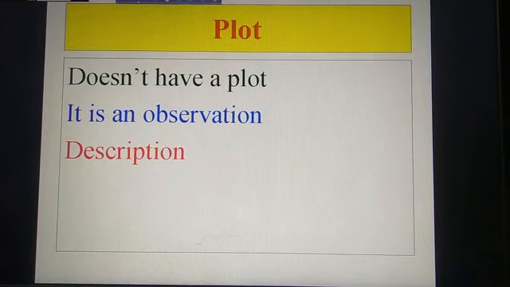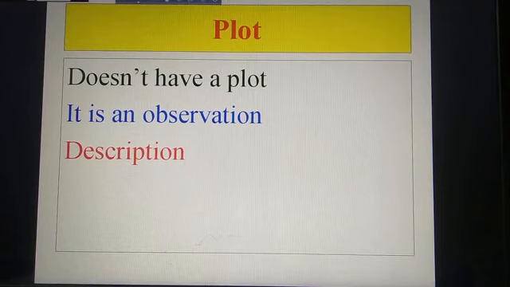This poem actually has no plot. It is a bunch of observations about a single idea, the song of the Skylark bird, and a description of the song of the bird. And this is the main plot of this poem.